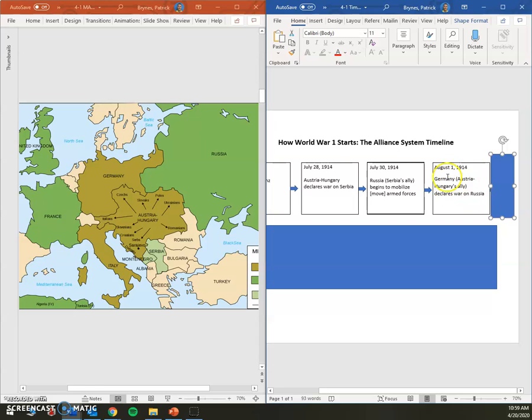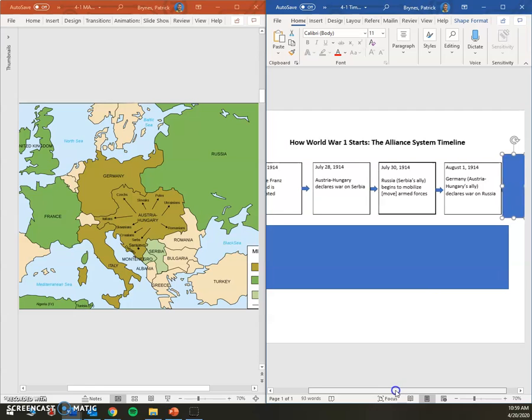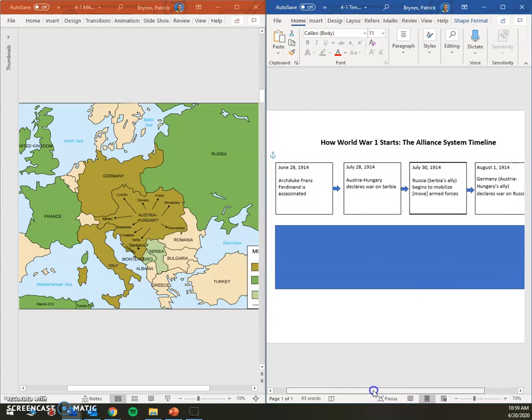So in the meantime, Germany is going to officially declare war on Russia because Russia is allied with Serbia, and Germany is allied with Austria-Hungary. So they're going to formally declare war on Russia by August 1st. So again, if you're still following along, Austria-Hungary declares war on Serbia, who's allied with Russia. Because of this, Germany is going to officially back them up and declare war on Russia.